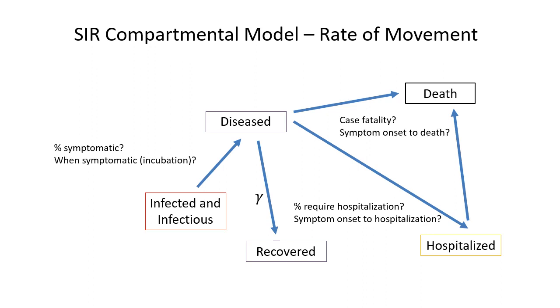Finally, to figure out the rate at which individuals move to the deceased compartment, we need to know the case fatality rate. For COVID-19, that ranges between 2.3 to 2.8% in the United States. We also need to know the time between the onset of symptoms and death, which, according to CDC's best estimate, is somewhere between 13 and 17 days.